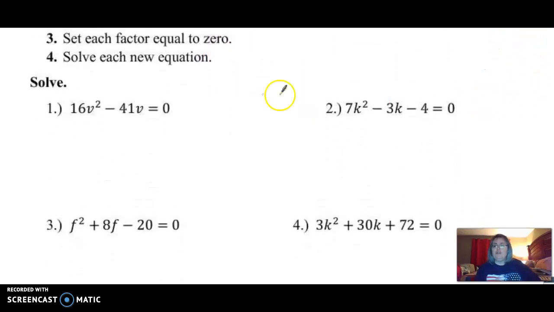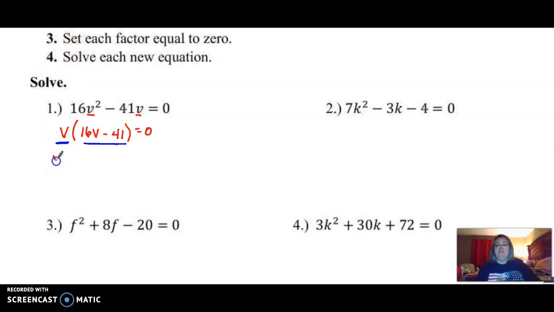So if we have this first equation, notice we're already set equal to 0, so there's nothing to do there. We are going to factor this. So when I look at 16 and 41, I don't see a common factor. Although between v squared and v, I could take out a common v, leaving me with 16v minus 41 equals 0. Don't lose that equals 0 in your equation as you're working down your page because you're changing the value, so make sure you keep it there. Then we're going to take each of our factors. Notice we now have 2 factors. I have a factor v and I have a factor of 16v minus 41.